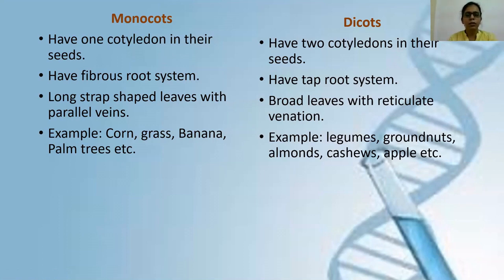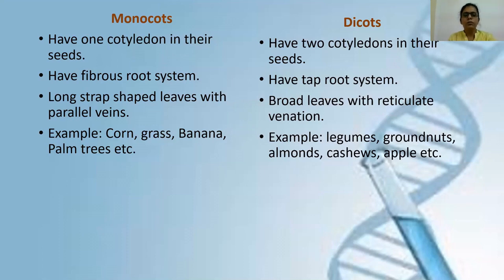Another very easy way of identifying a monocot or dicot is to look at the leaf. You can look at the venation present in the leaf, the arrangement of veins in the leaf. This also you have studied in the lower class. Generally, plants which have a fibrous root system always have leaves with parallel venation, and plants with a taproot system always have leaves with reticulate venation.